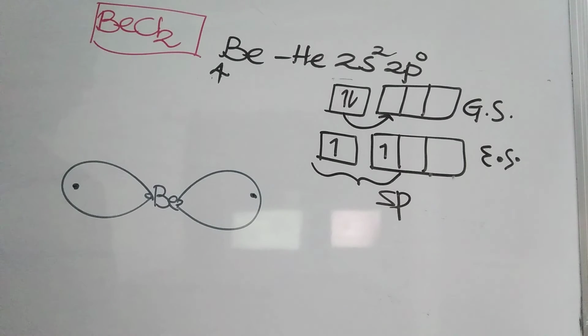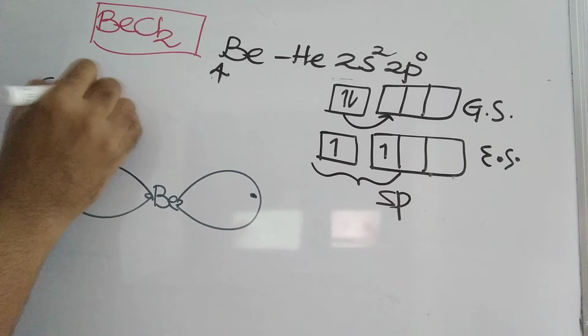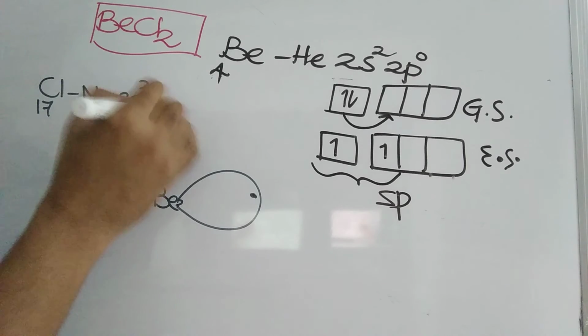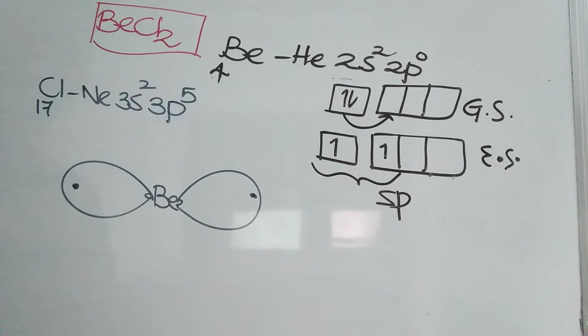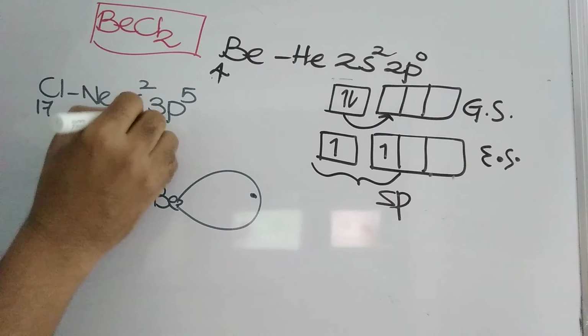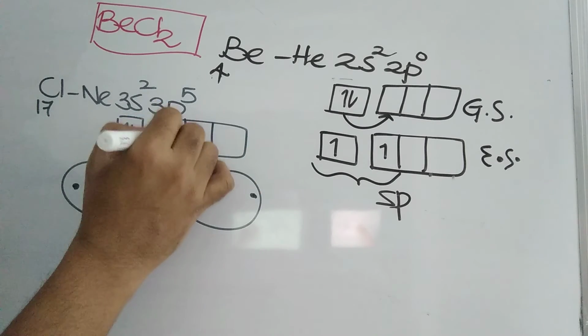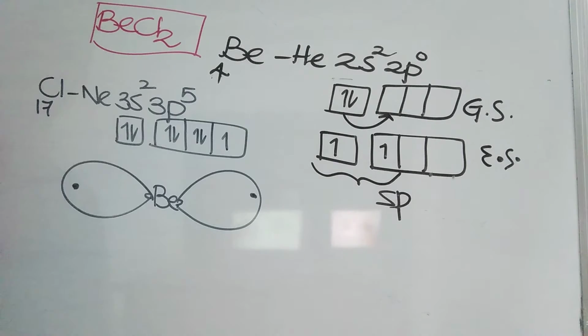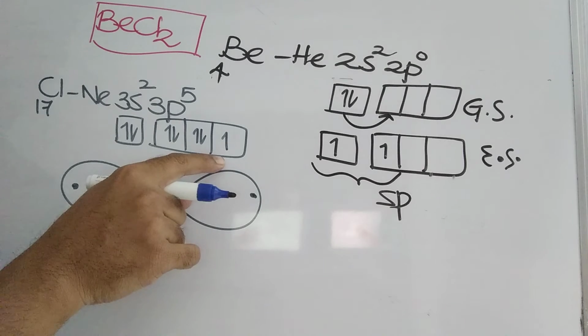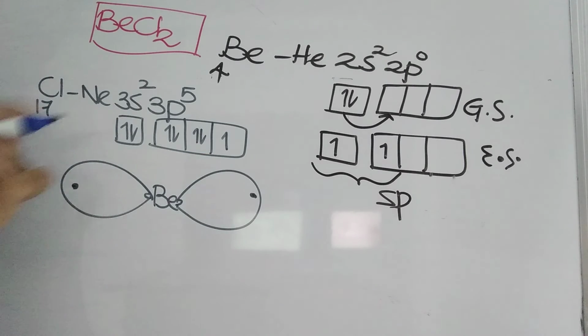Now we need chlorine. Chlorine atomic number is 17. Neon 3s2 3p5. 3s2 is a pair of electrons. 3p5 means there are two pairs and one unpaired electron. Chlorine, there is one unpaired electron in the p orbital.